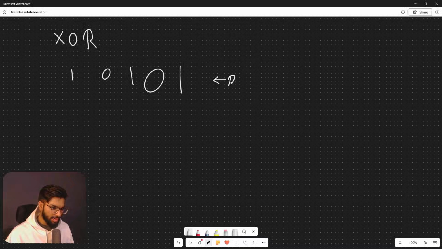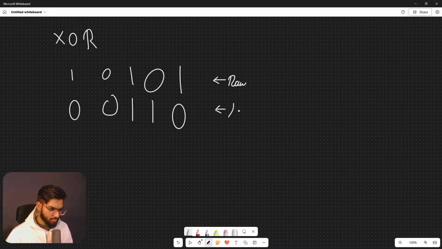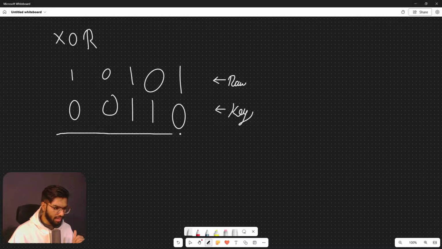So I will call it here the raw, and I will take another key here, 0 0 1 1 1 0, and I will consider this to be my key. Okay, so I have these two inputs with me right now.